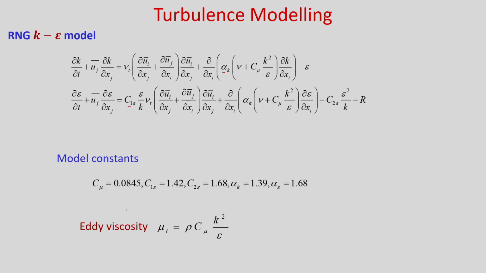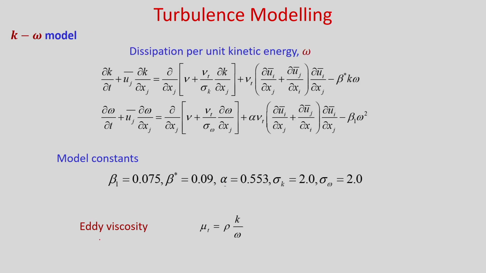It has improved prediction for flows with high streamline curvature and strain rate, and transitional flows. Another two equation model is known as the K omega model, where omega is the dissipation per unit kinetic energy. We are not going into details of the derivation of these equations, but we are writing them. So, this is the equation for K and this is the equation for the dissipation per unit kinetic energy omega.